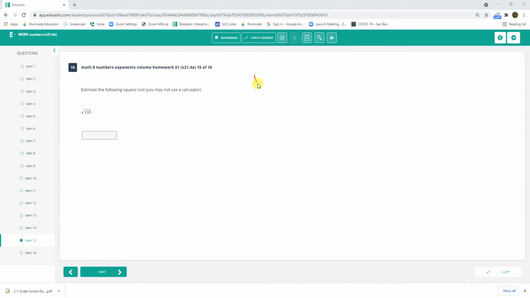110. So square root of 100, square root of 110, square root of 121. So there are the neighbors, and it feels like it's right in the middle, right? It's right in the middle. 110 is pretty much right in the middle between 100 and 121. So we'll go with the 10.5. We'll put it right in the middle.